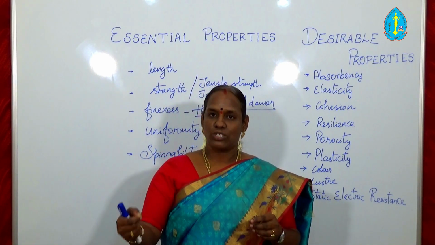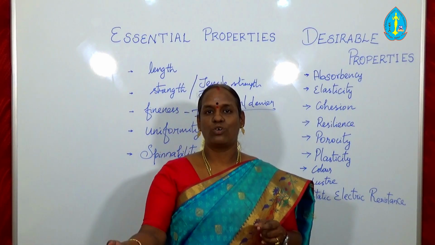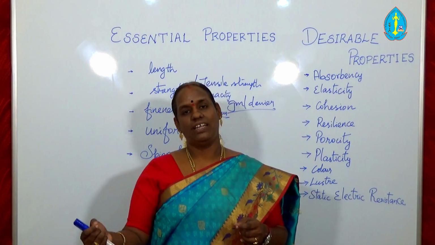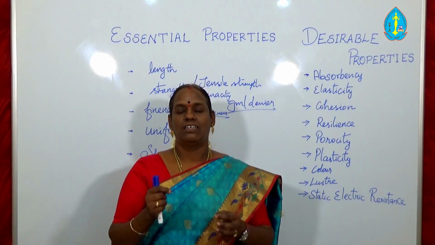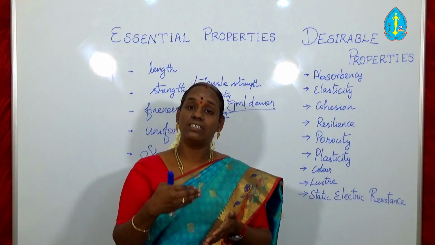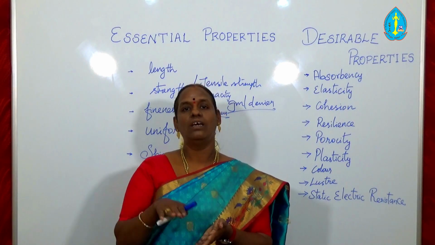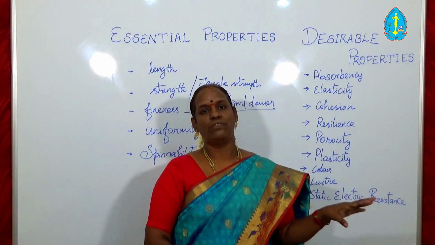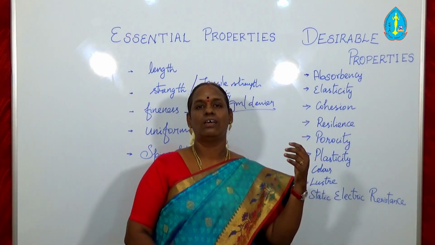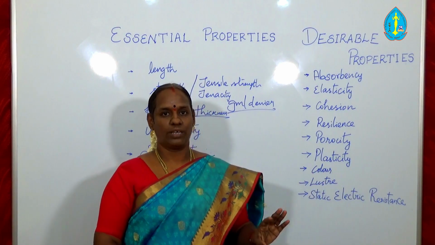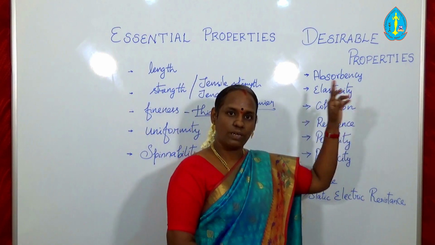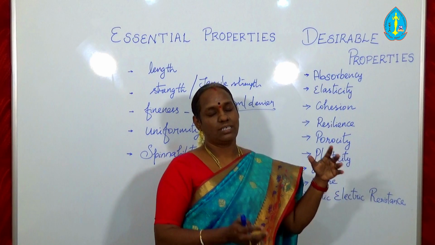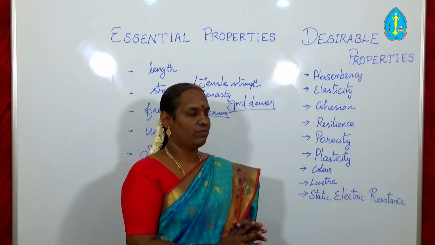But if the fiber is not hygroscopic, that is, it is hydrophobic in nature, it is necessary to give additional treatment to the fiber to make it absorbent. Okay, so absorbency is one of the properties required for the textile fiber, but it is not essential, it is a desirable property. So absorbency may not be available, sometimes it may be available in the fiber.